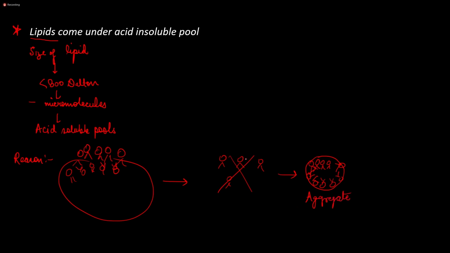So upon disruption, instead of forming this isolated unit, they form this aggregation, and because of this aggregate, they become insoluble in acid. In spite of having a molecular size of less than 800 Dalton, because they form this aggregate, they are insoluble in acid. And that's why lipids come under the acid insoluble pool. Okay. So this was the exception, and we saw the reason behind it.